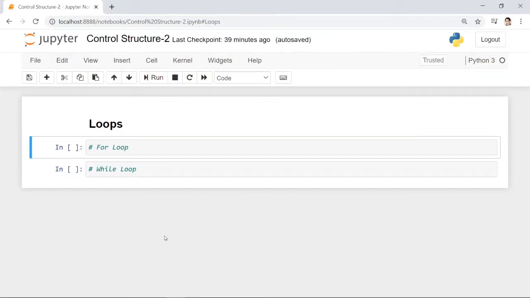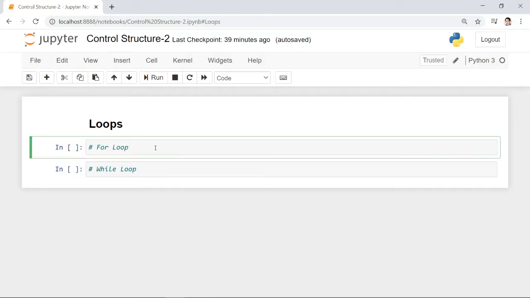So for this topic, we'll be talking about loops. Why are loops so important? In programming, there is a lot of repetitive code, and loops allow you to iterate through a sequence of code. To demonstrate this, we will use the for loop first, then the while loop. In Python, these are the two common loops: the for loop and the while loop.